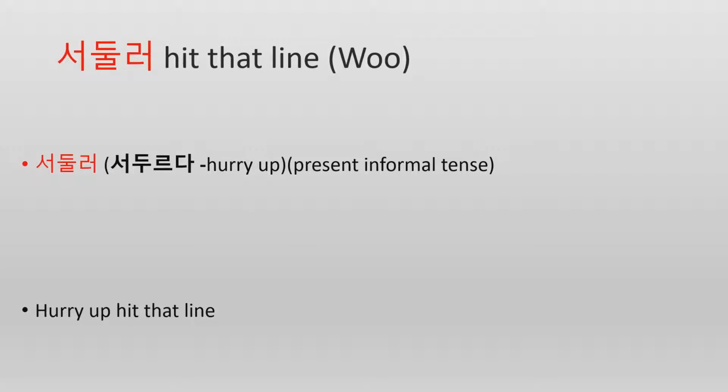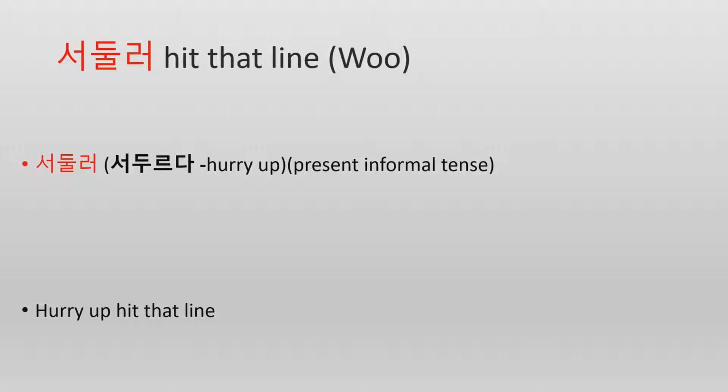So our first line is 서툴러, hit that line. This is easy because we only have one word in this sentence. The first word we have is 서툴러. That is the present tense form of 서투르다, which means to hurry up. So if you want to make it informal and present tense and just say, hey, hurry up, you can say 서툴러, 서툴러. So this is pretty easy. 서툴러, hit that line. All right.